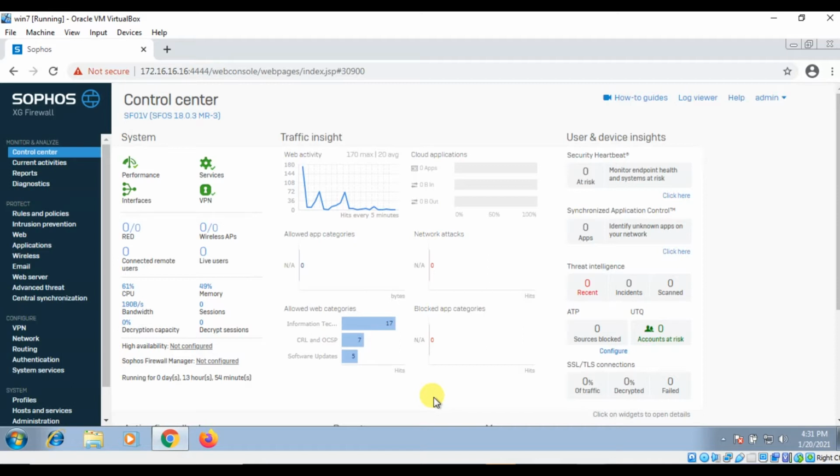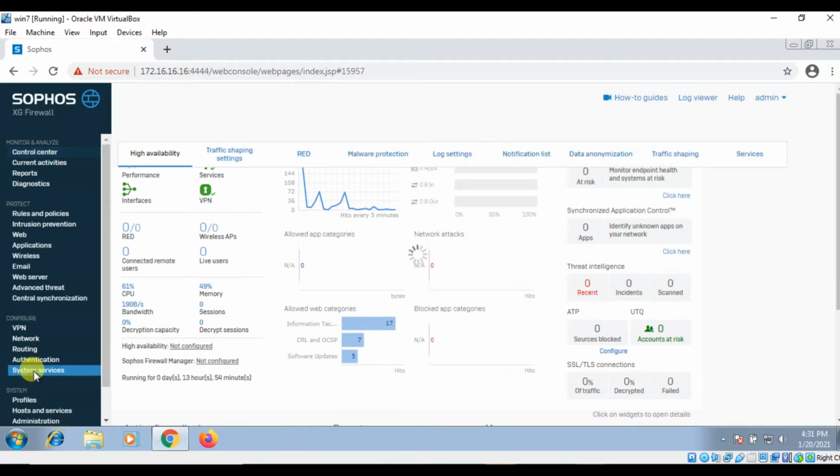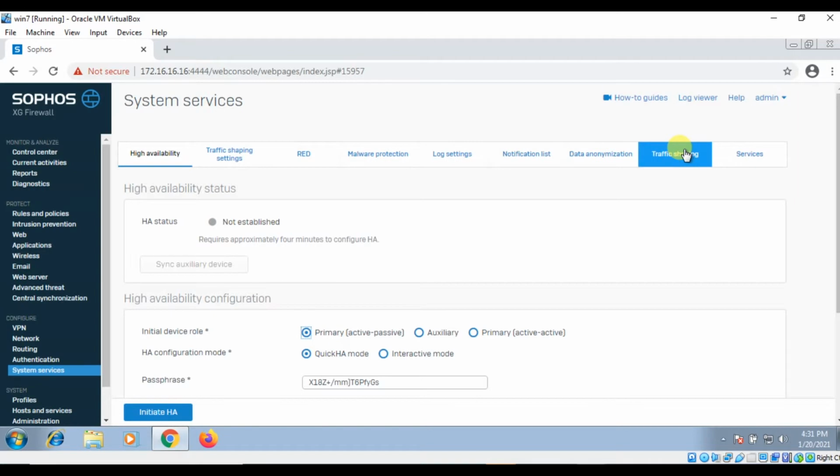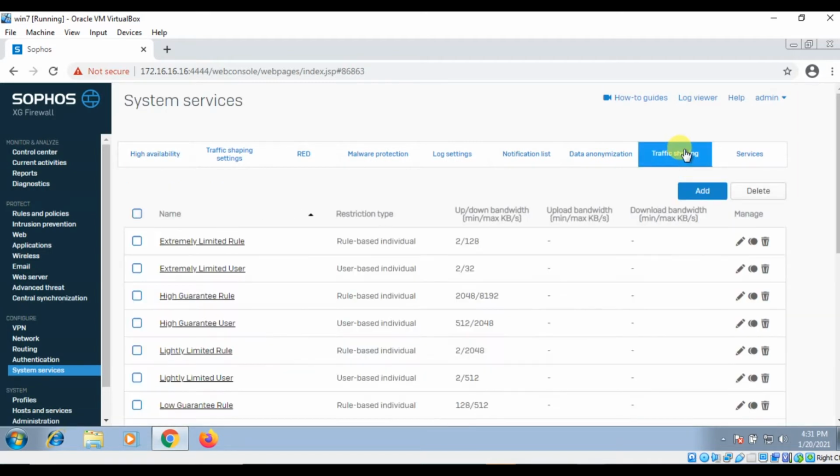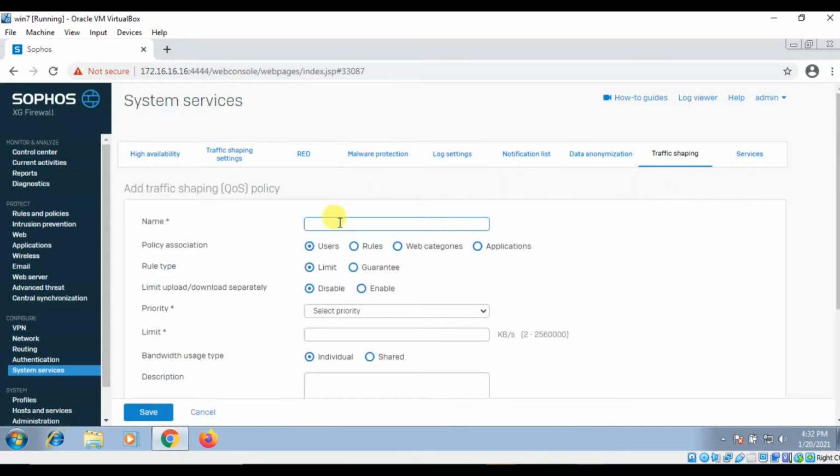Today we will talk about QoS, quality of service, or you can say traffic shaping policy. Both are the same. If you click on System Services and go to Traffic Shaping, here we can see all the default rules are created. And if you click on Add, then here we have the option to create a policy.